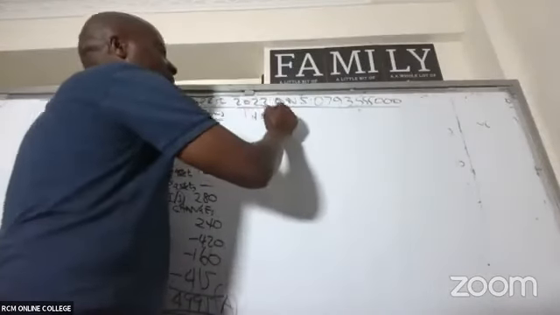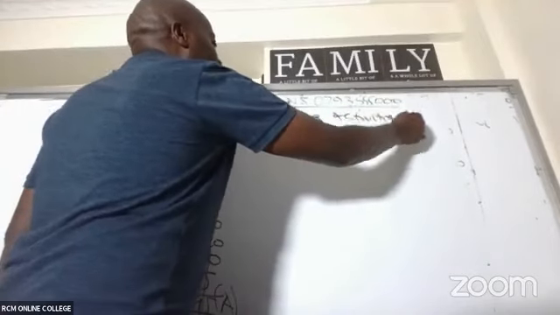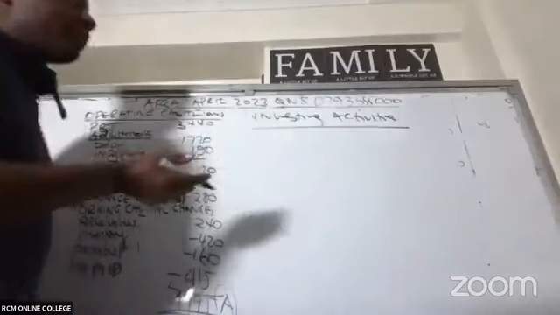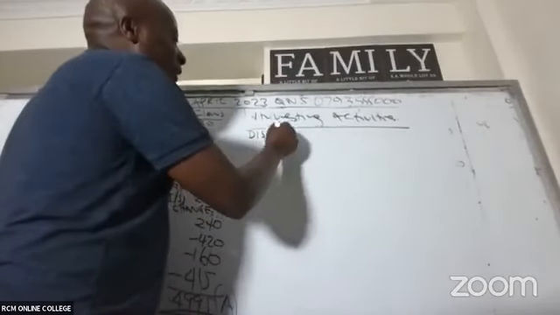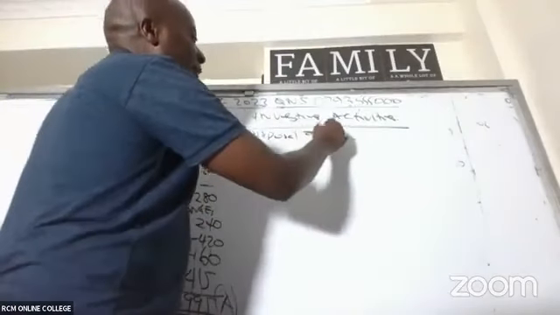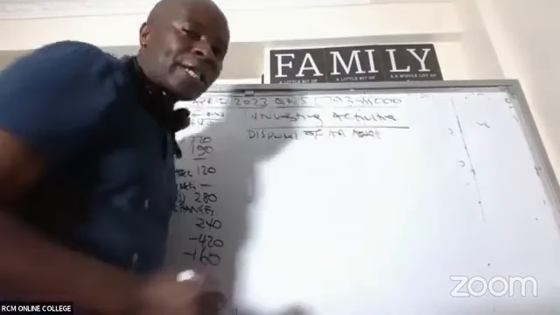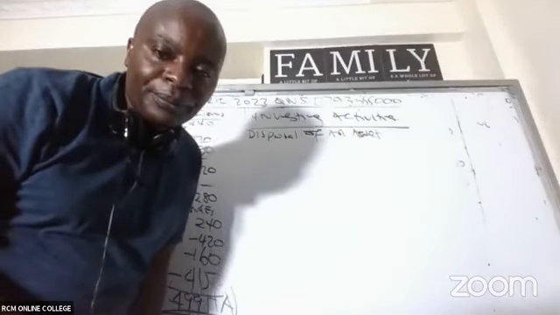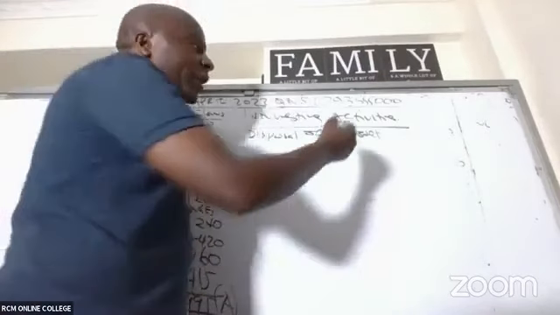So investing activities. Already we have two of them. We sold an asset. Remember there was a disposal of an asset, which gave us how much cash? 260.